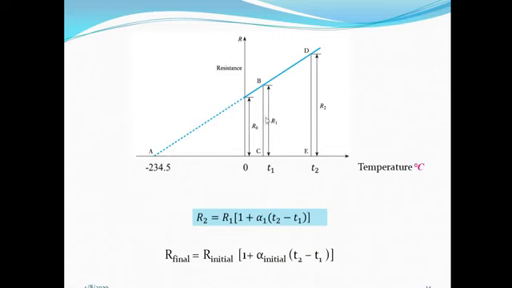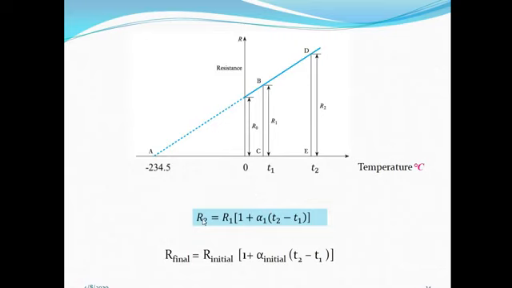So here I am considering the case in which the initial temperature is T1, and at that temperature the value of resistance is R1. As the material is a conductor, as we increase the temperature, there is an increase in the resistance. So after T2 degree centigrade, the new value of resistance is R2. Okay, so in this particular case we have to find out the value of alpha 1. Now what is alpha 1? Alpha 1 is RTC at T1 degree centigrade.